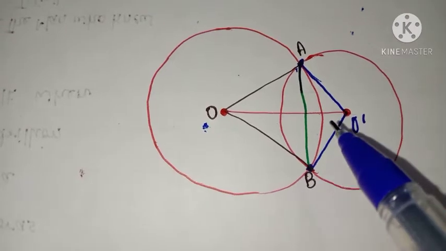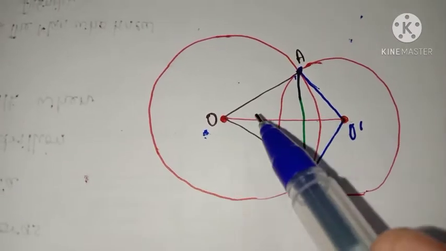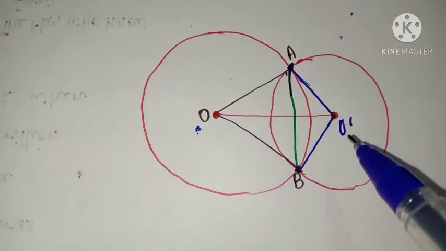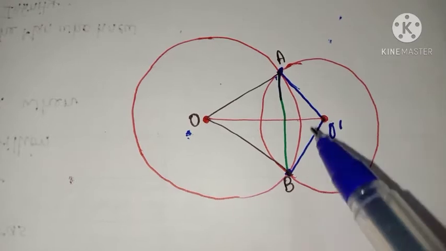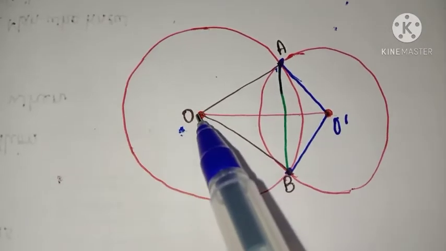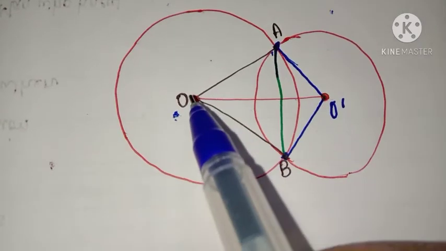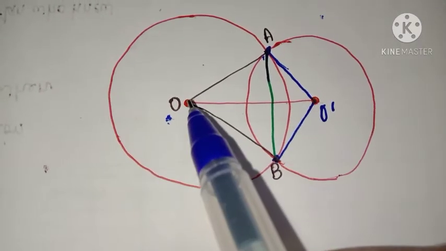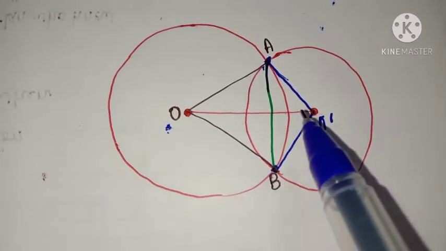So our question is, prove that the centers of the circles, that is O and O dash, lie on the perpendicular bisector of the common chord. So AB is the common chord. We need to prove the centers lie on a line, line O and O dash.